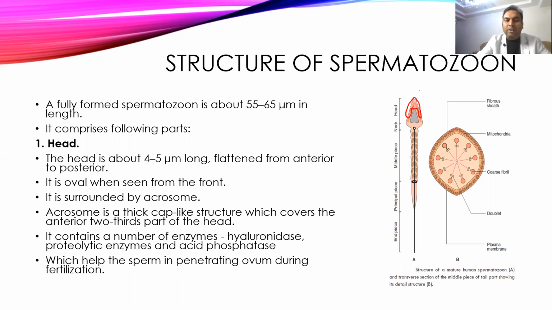That cap is nothing but a modified form of the endoplasmic reticulum, and that is called the acrosome. It contains strong proteolytic enzymes, and whenever fertilization occurs, the acrosome opens and releases hydrolytic enzymes, proteolytic enzymes, and also acid phosphatase, and it helps to digest the membrane of the ovum and allows the sperm to enter inside the ovum. This is how fertilization occurs, and this is called the acrosomal reaction of the sperm.